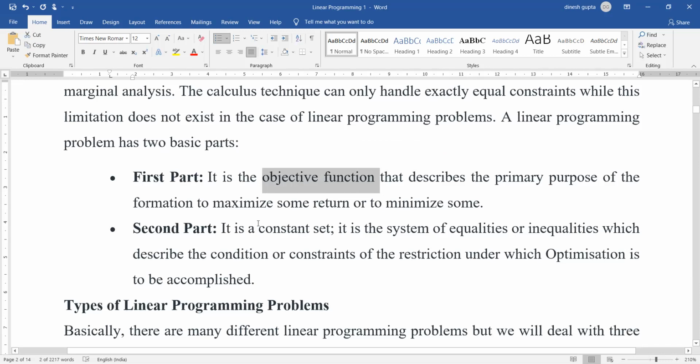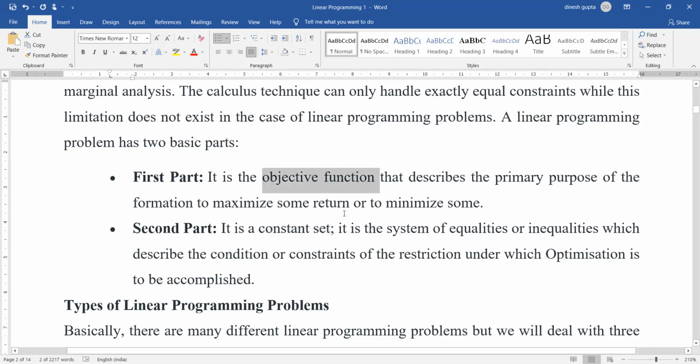The second part is the constraint set. It is the system of equalities or inequalities which describe the conditions or constraints. Like I said, our job is to maximize something, but we have limited resources available with us, which are known as the constraints. So those are represented by the constraint sets. So we have two things.